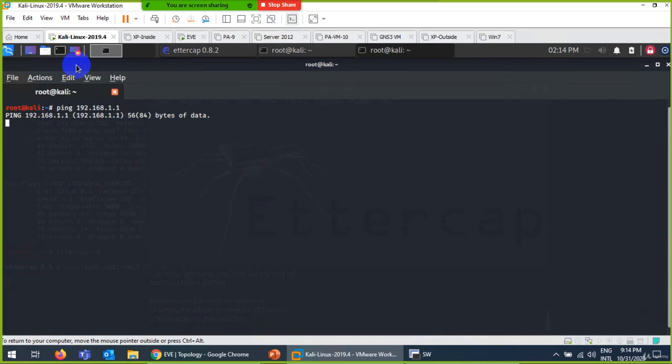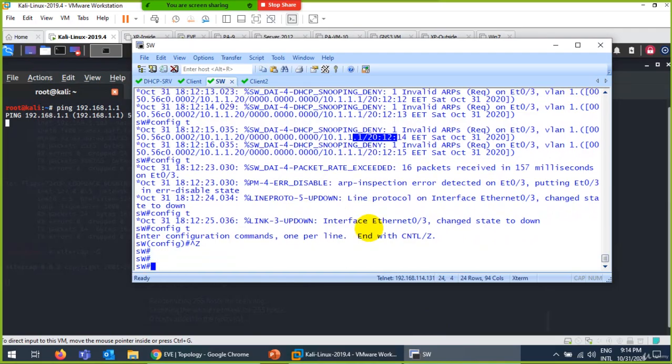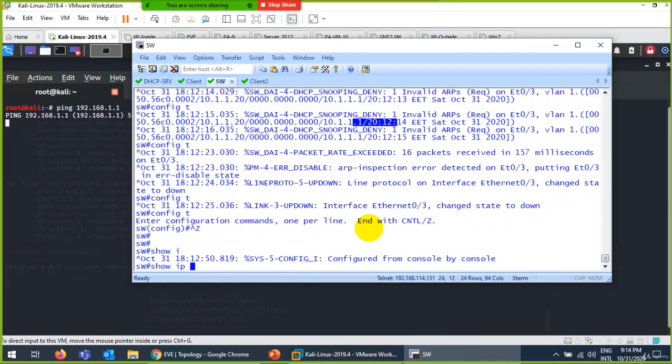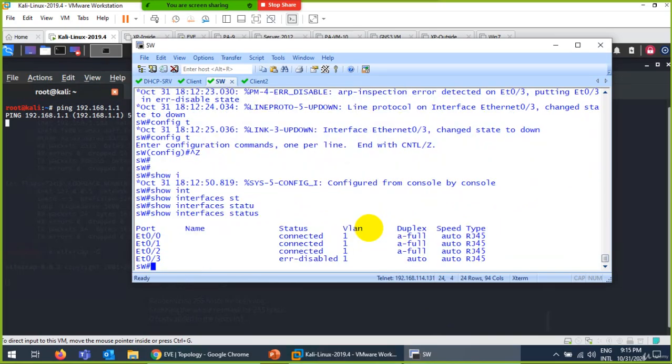It's not pinging, it means they have denied us. Yeah, because when you enable that one, they are searching, so that's why they make the interface go down. Interface is down. Show interface status, error disabled, because they were trying to send the traffic.